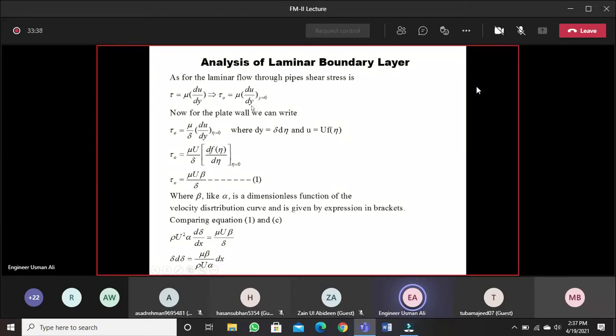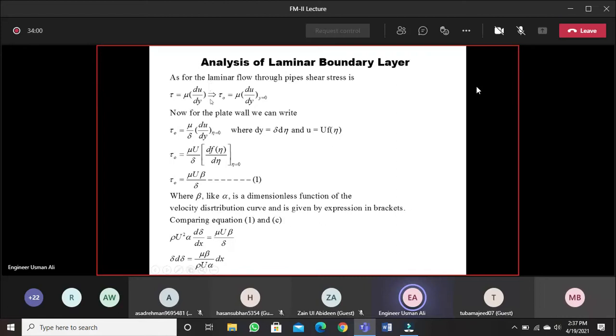It is the distance extended from the wall of the pipe or from the surface of the plate. So when we are approaching from tau to tau naught, y will approach from a certain value to 0. Now this is the expression for the boundary shear stress through a circular pipe for laminar flow.